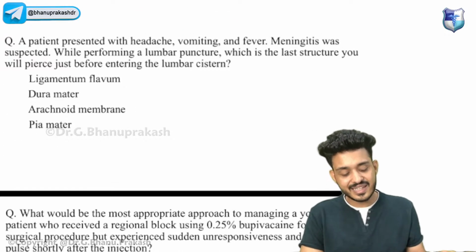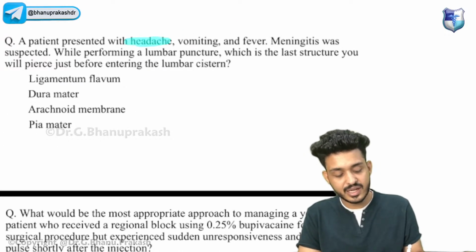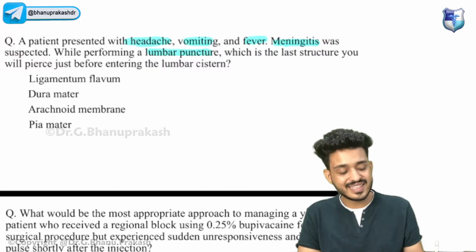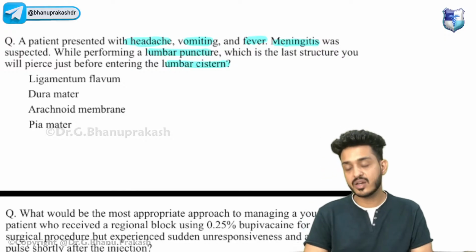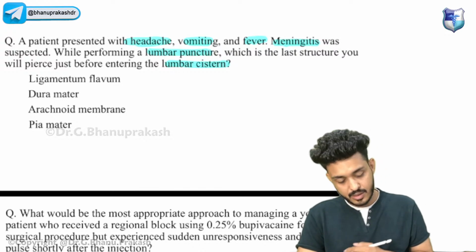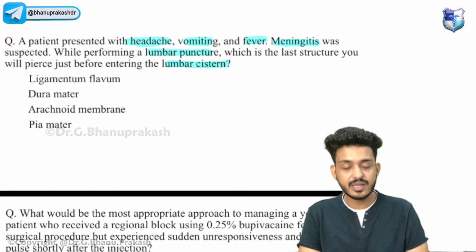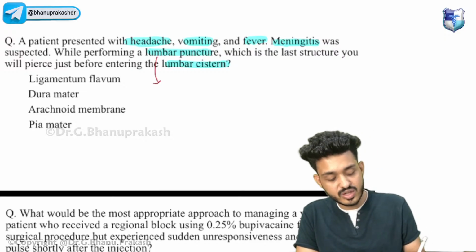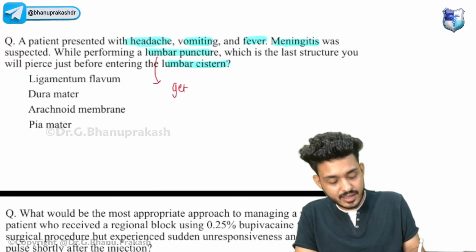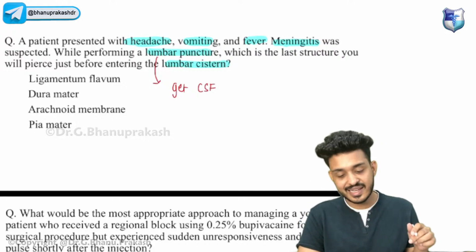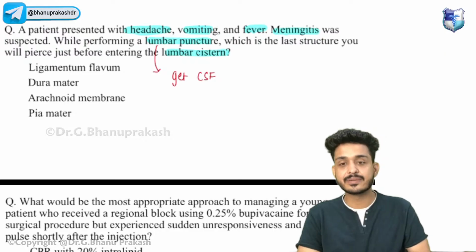A patient presented with headache. What are the symptoms they have given? Headache, vomiting, fever, and meningitis was suspected in the patient. While performing a lumbar puncture, which is the last structure you will be piercing just before entering the lumbar cistern? Try to answer this one. You want to do lumbar puncture to get cerebrospinal fluid, and to get cerebrospinal fluid, which is the last layer that you will be piercing?